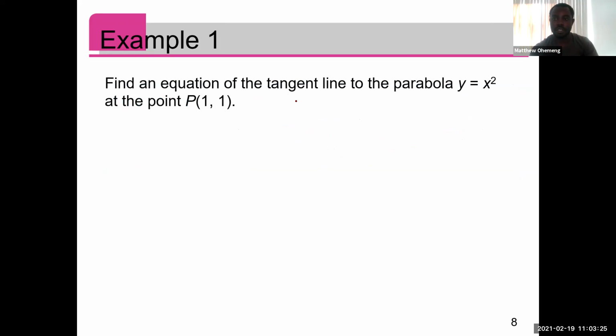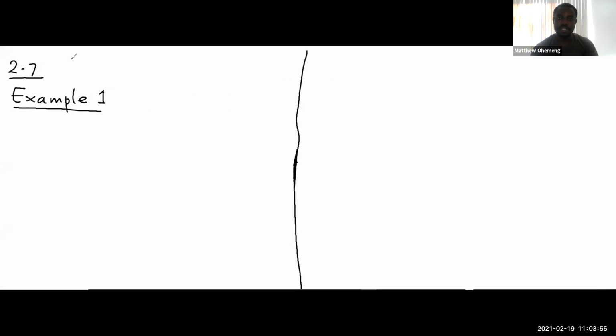So let's try and solve this, right? So now we've studied how to solve limits, right? So suppose we now have a question. This is the same example that we got when we started the section, right? 2.1. So we have to find the equation of the tangent line to the parabola y equal to s squared at the point P(1,1), right? So let's do that on a whiteboard before we look at the solution on the PowerPoint. So I'm sharing the whiteboard now, right? So example 1 on 2.7 slides.